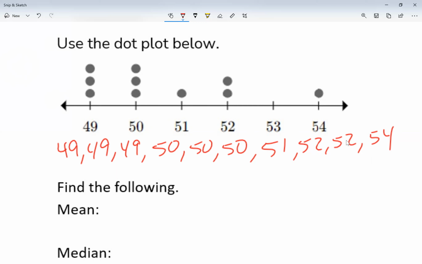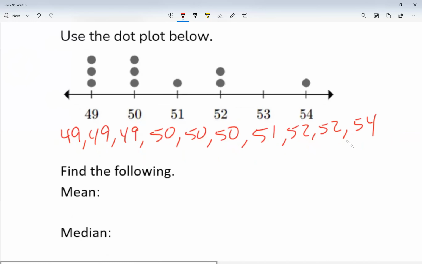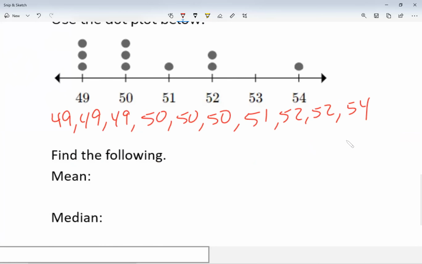So what I'm going to do for the mean, because the first thing it says is find the following. First thing I'm going to do is find the mean. So I'm going to grab my calculator and I'm going to add them all. Don't want to waste your time. I added it before. If I add all, I'm going to get 506. You don't trust me? You can add it yourself. So I added all my numbers and I'm going to get 506.